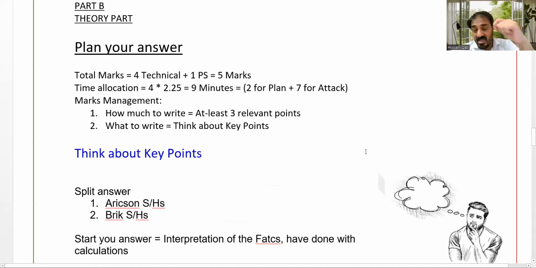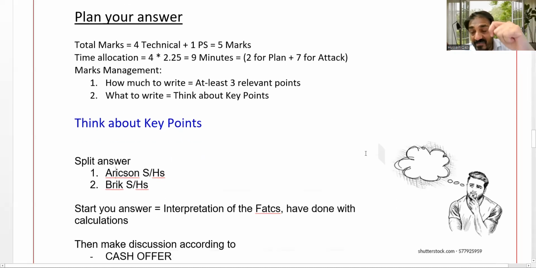Do remember, you have to write your answer according to the marks. You only have to write with respect to the 5 marks, including professional skill marks.